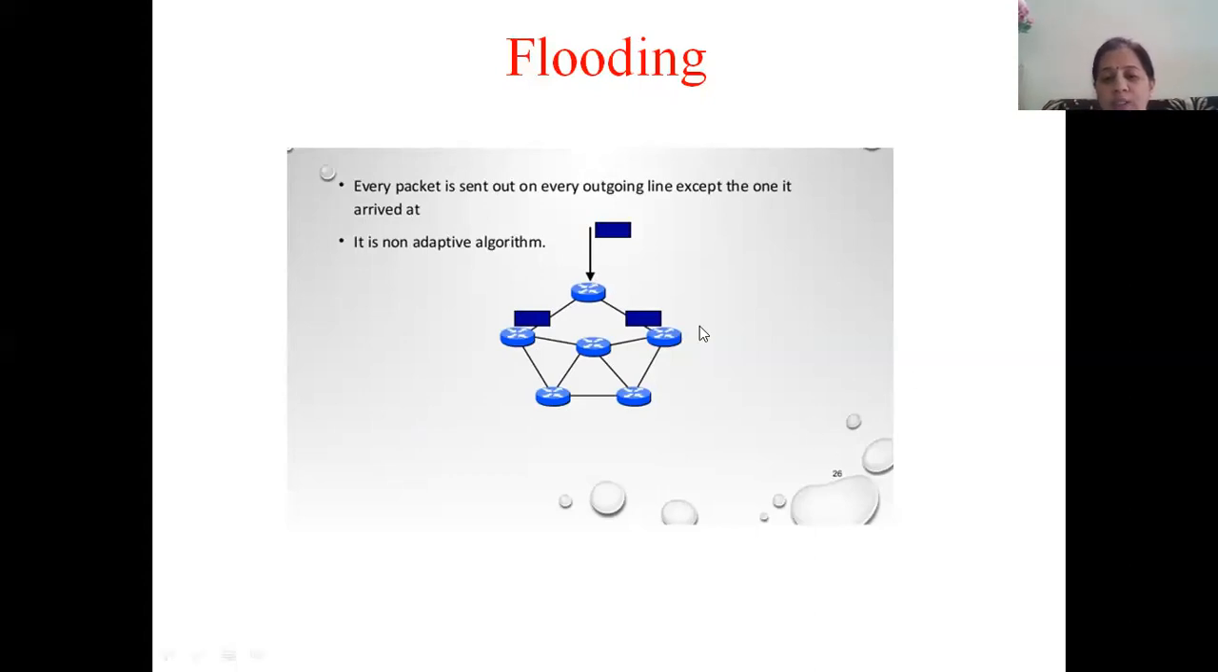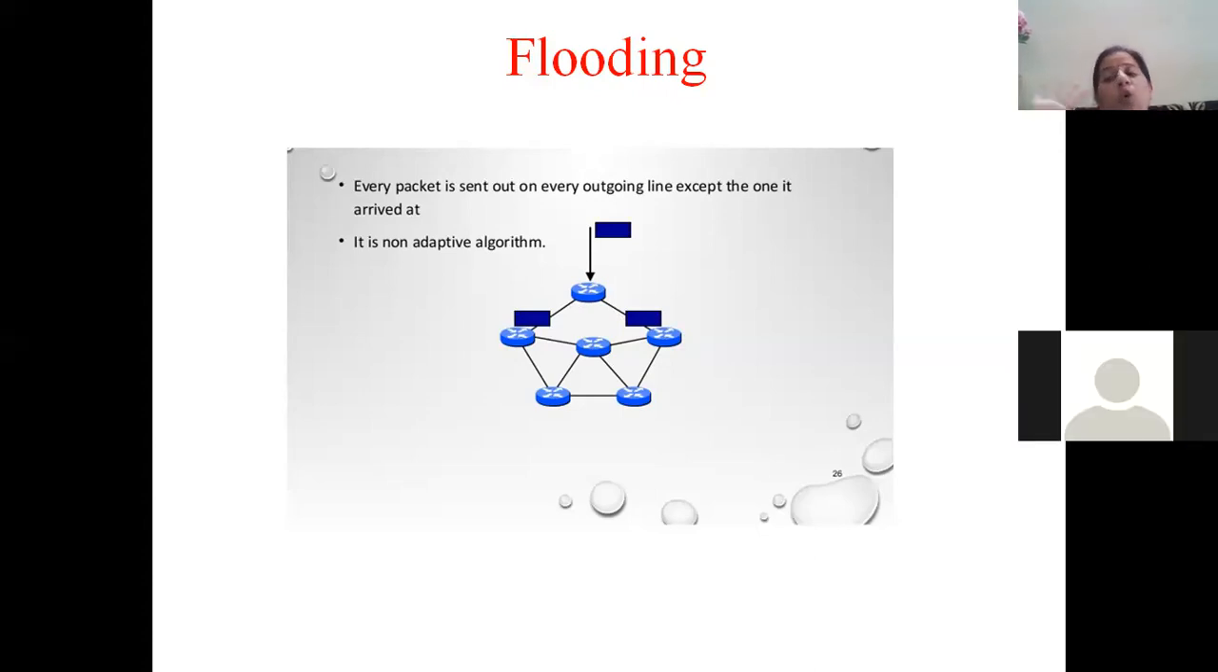So if you're looking at this router, there are two outgoing lines, which means it will create two copies of that packet. One copy will be sent along this path, the other copy will be sent along this path. Now you may think, why do we create two copies when actually one packet has to reach the destination? The idea in flooding is if every router keeps on creating duplicate packets and forwarding them over all outgoing lines, finally by hook or crook it will reach the destination.